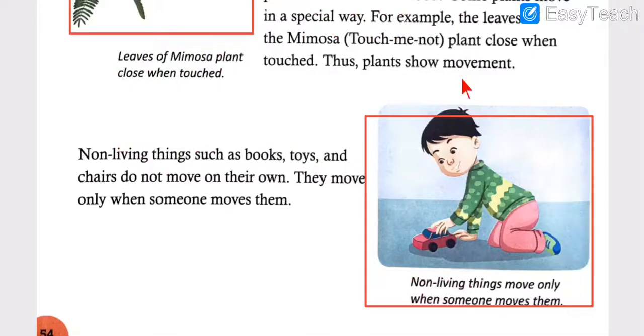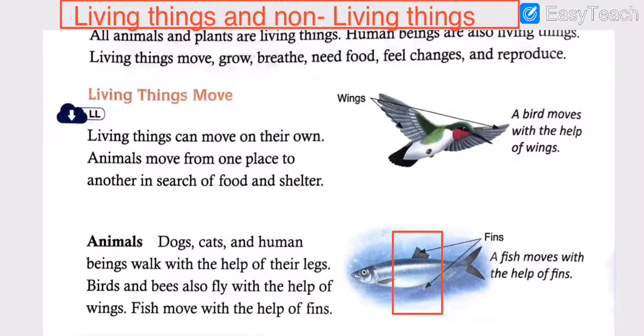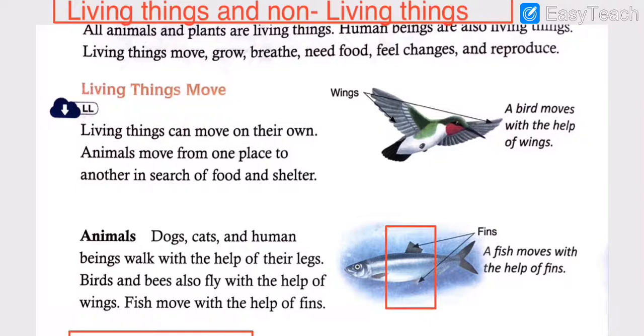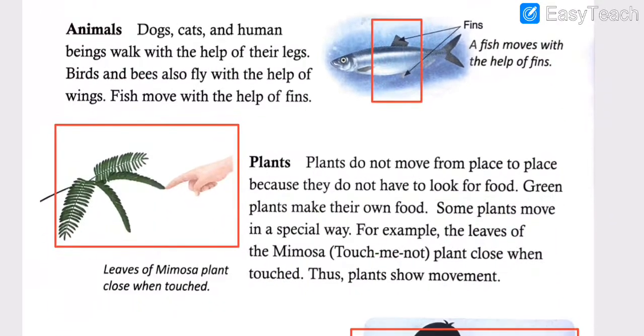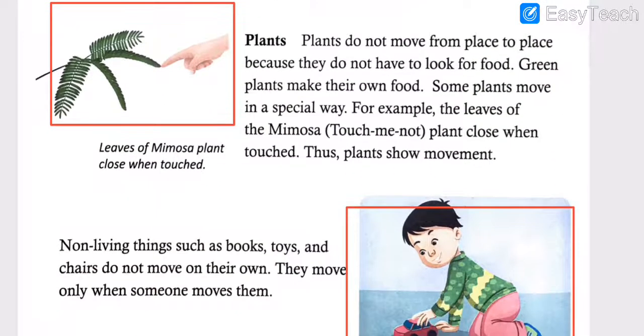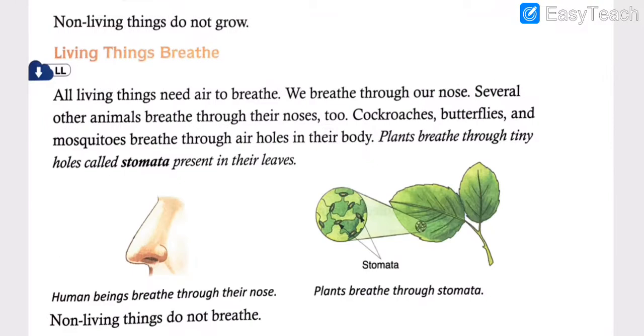Then moving on to the next page, we saw what the characteristics of living things and non-living things are. The characteristics of non-living things, we also repeated two times. Then we saw how different living things move, or what kind of movement they have.